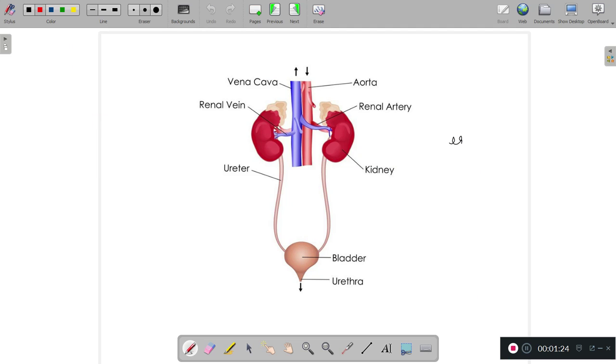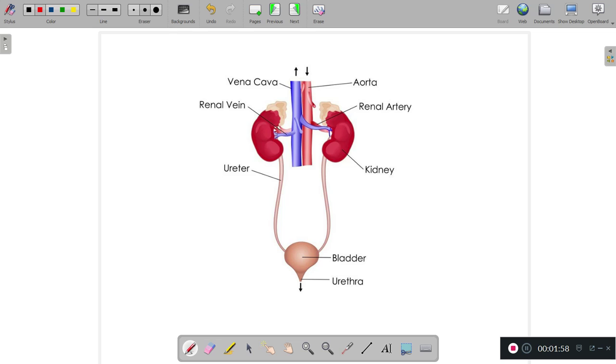This is the structure of the excretory system, where you can see the kidneys. Kidneys are the bean-shaped organs present at the back of human beings, just above the waist, and the two ureters come from the kidney like this, which open in the urinary bladder, and this is the urethra through which the urine is passed out.